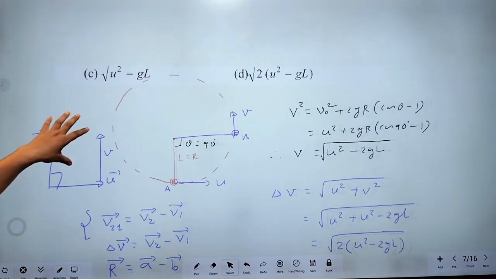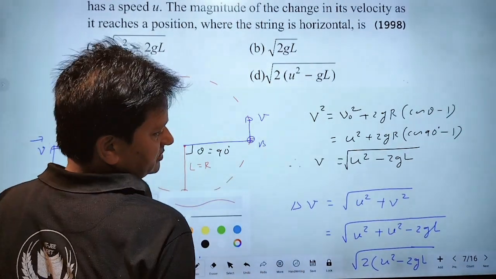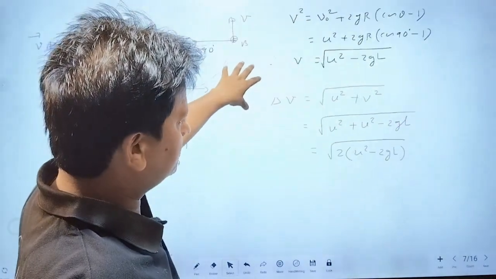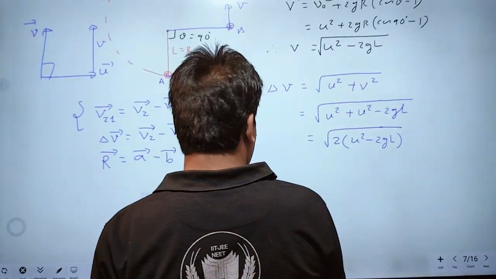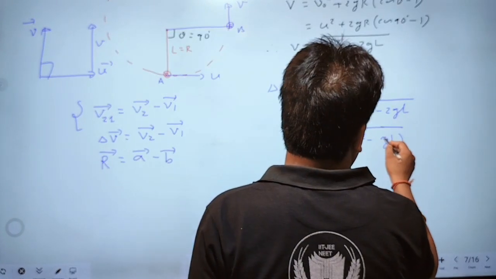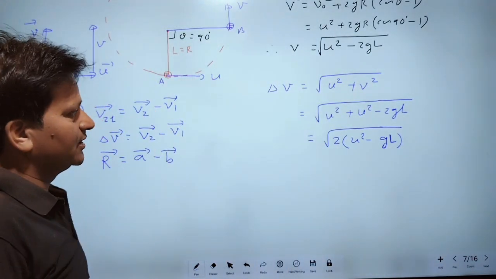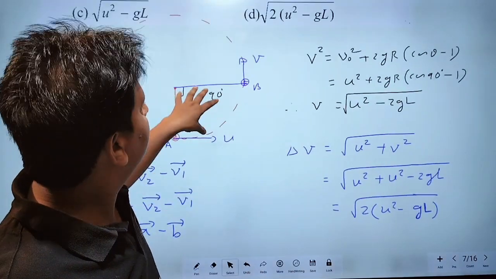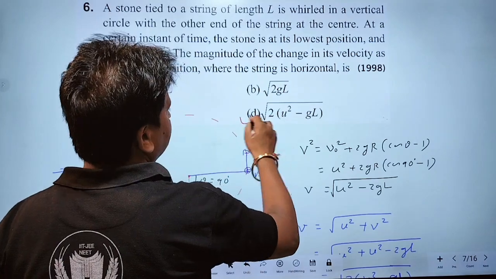Therefore, the magnitude of change in velocity will be like this. Sorry, here we take 2 common. Okay. Therefore, the answer will be this.